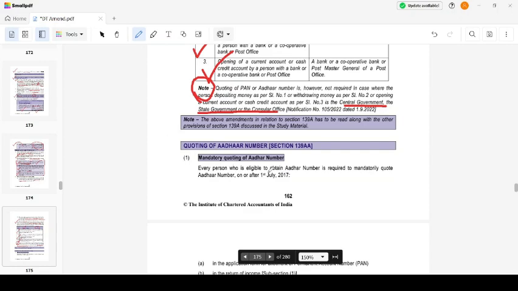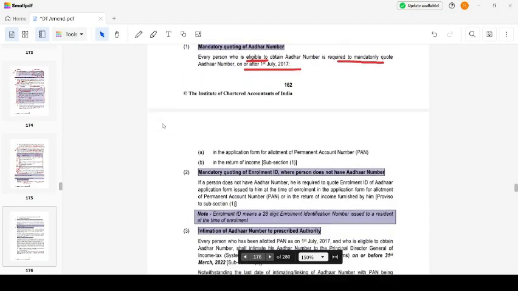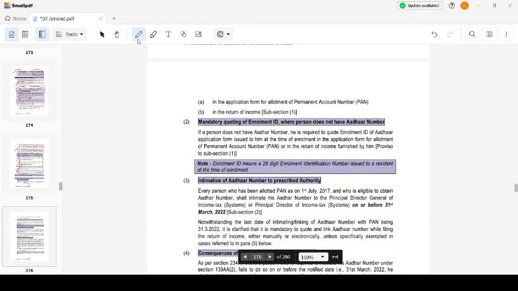Okay, then quoting of Aadhaar number, mandatory quoting. Every person who is eligible to obtain an Aadhaar number is required to quote it mandatorily on or after 1st July 2017. From 1st July 2017, I'm going to quote the Aadhaar number in the application for PAN and in the return of income.